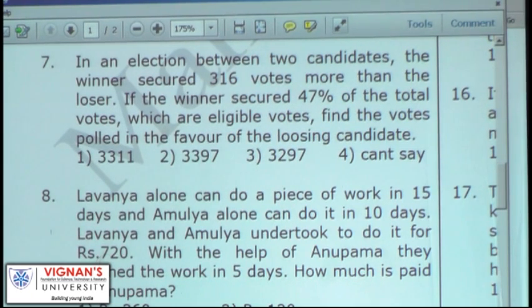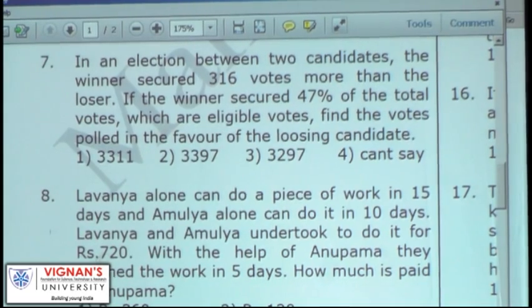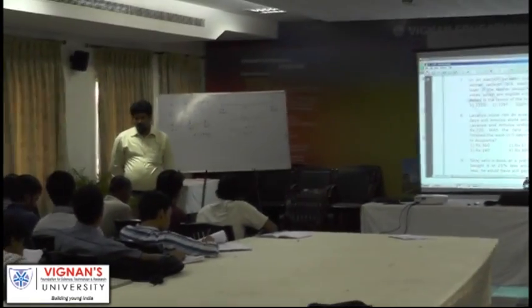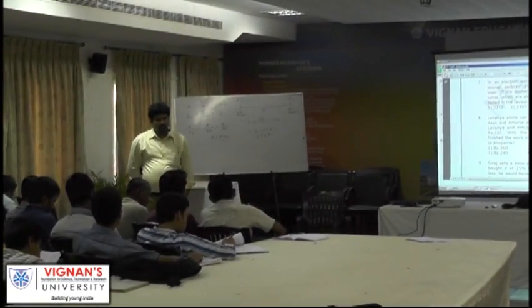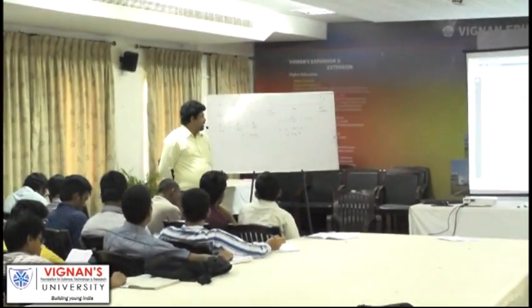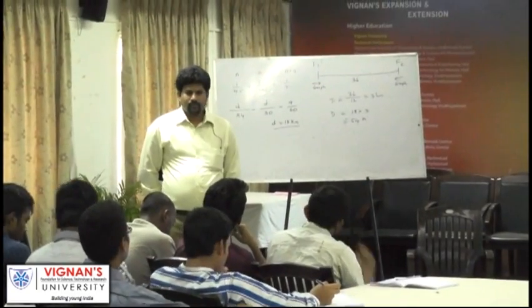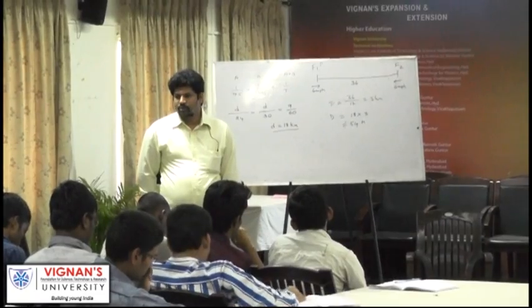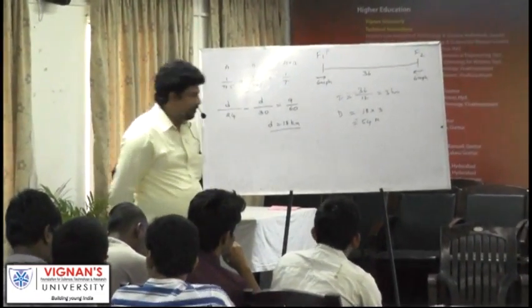So we don't know what percent of the votes are invalid. What percent of the votes are invalid? Because total is 100%. He says 47% of the total votes which are eligible votes, valid votes. So without knowing invalid votes, there is no way we can calculate, right?